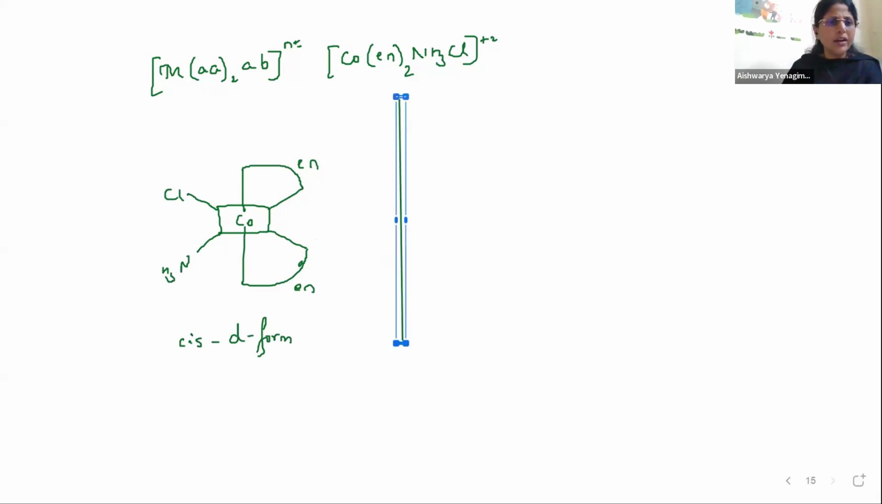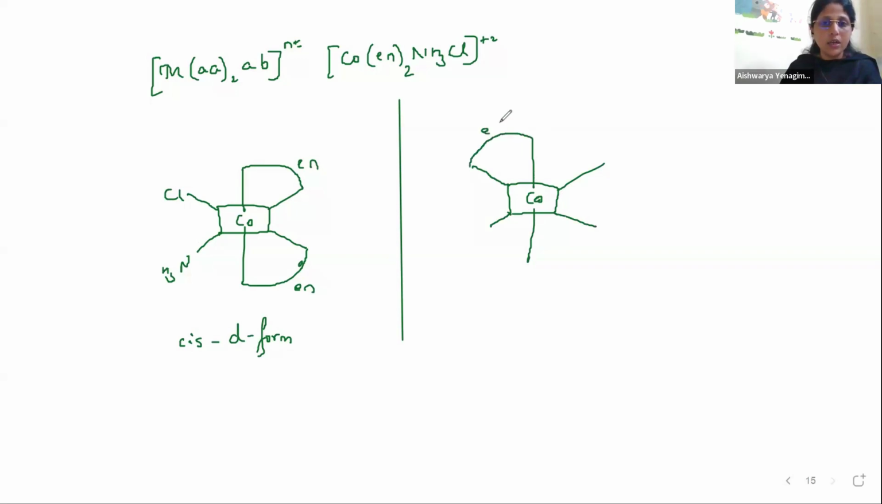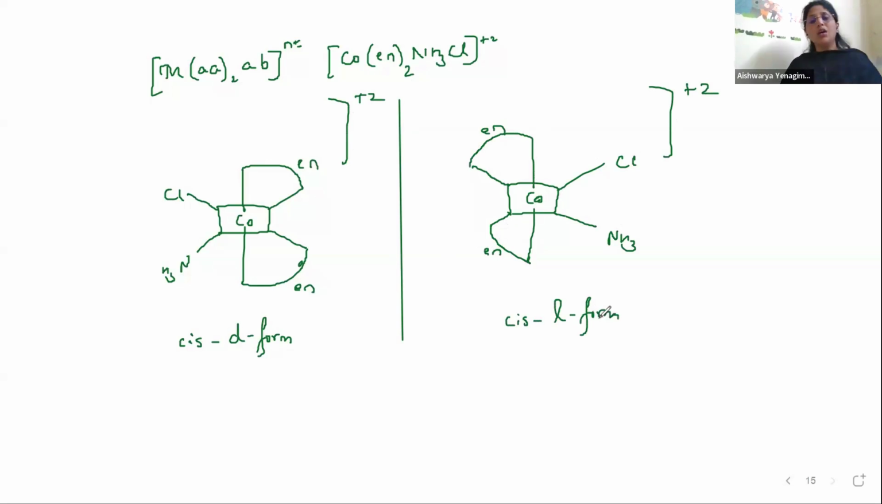Place the mirror and write the image. See what you get. So here it is Co, cobalt, the central metal atom. Then here we have this. This will come like this, mirror image, right? And here we have this En, here NH3, and here Cl, the charge comes plus 2. I'll write the charge here. Here also I'll write the charge plus 2. So like this we can write this charge. This is also cis because it is the same, but it is the L form. That is, it rotates the plane polarized light from right to the left side.